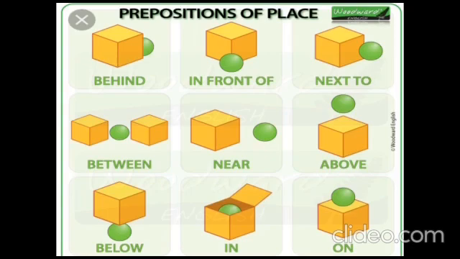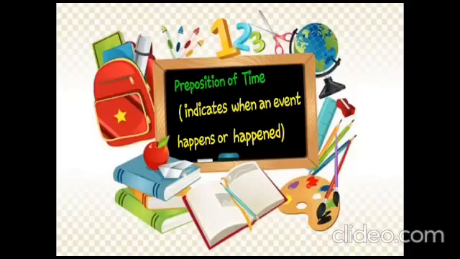The ball is below the cube. The ball is in the cube. The ball is on the cube. All this, behind, in front of, next to, between, near, above, below, in, on, refers to the place where the ball is located. Therefore, it is called a preposition of place.